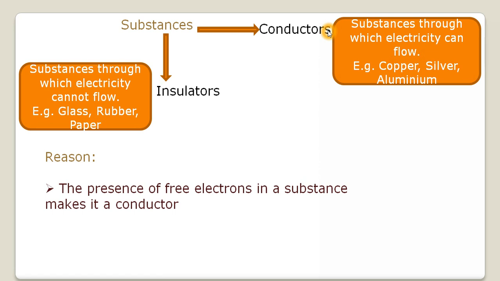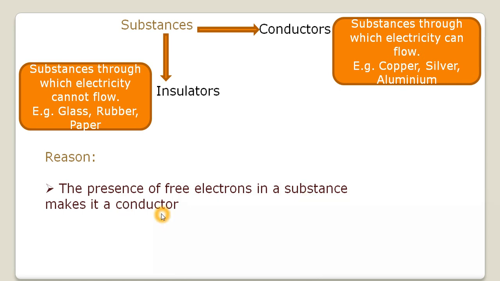And because they are loosely held, those electrons are termed as free electrons. Since the electrons are free, they can move from one atom to another atom throughout the conductor. So it's actually the presence of free electrons in a substance that makes it a conductor.